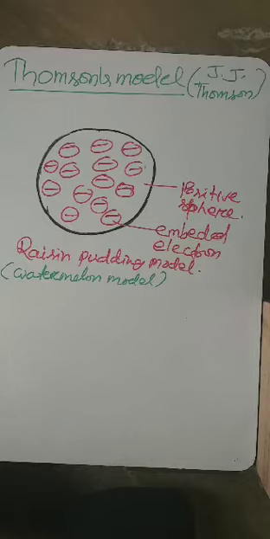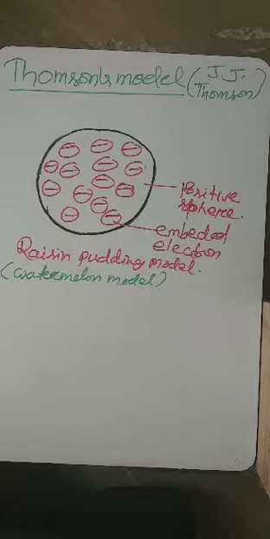The electron was found to be a fundamental particle of every atom. That means the e/m ratio in the cathode ray discharge tube experiment does not depend upon the nature of the gas. It is constant, so it is a fundamental particle. That means electrons are present in an atom.